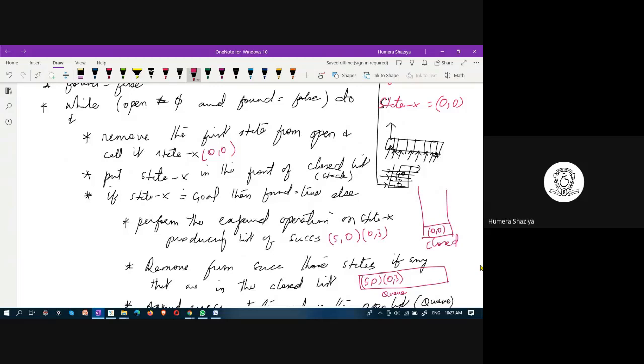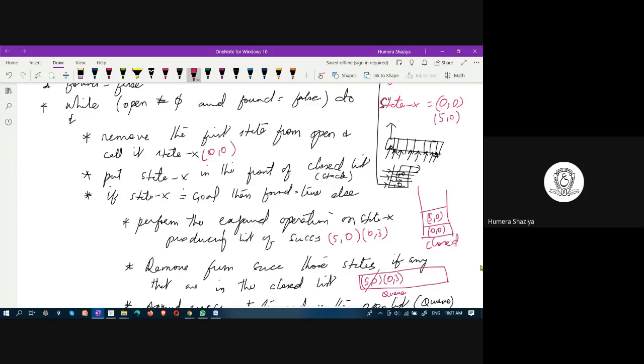5, 0 is not the goal. 0, 3 is also not the goal. Remove the first state from open and call it state x. Now we are removing 5, 0 from the open queue and calling it state x. State x is now 5, 0. This 5, 0 is added to the front of the closed list. Why is it added? Because it is visited. We have considered it, we have examined it.